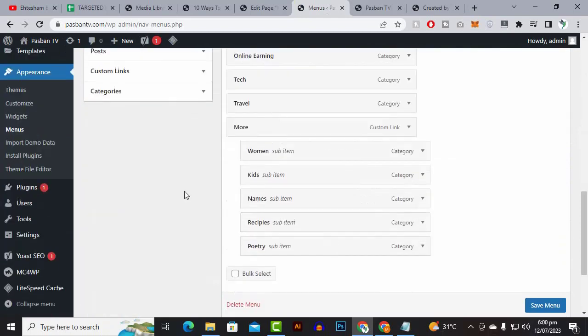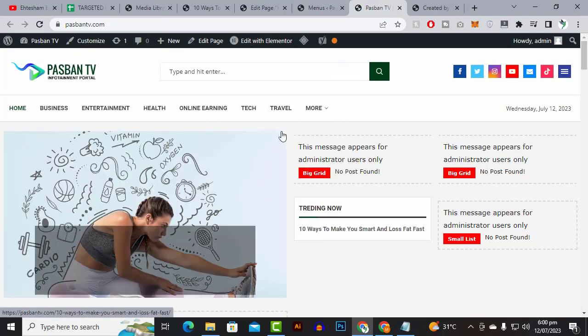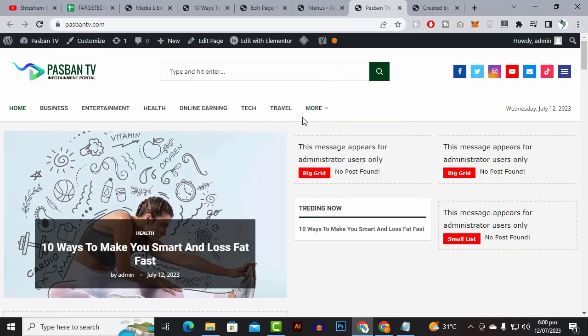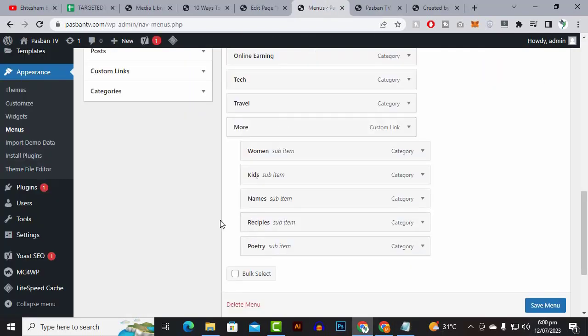Now if we review the website, you will see that these menus will be shorter, and in the more menu you can find these menus, and we can now add videos and directory menus as well. So what else? Yeah, we don't have an Islam menu, that is also very important. Islam will again be a new domain. So Islam, videos, and directory. These three menus we also need.